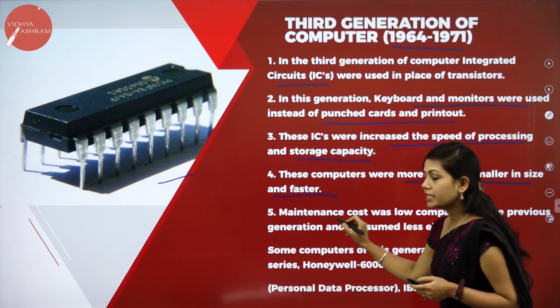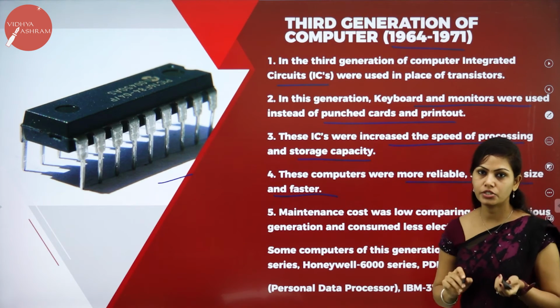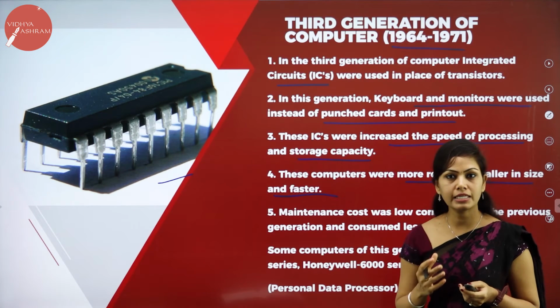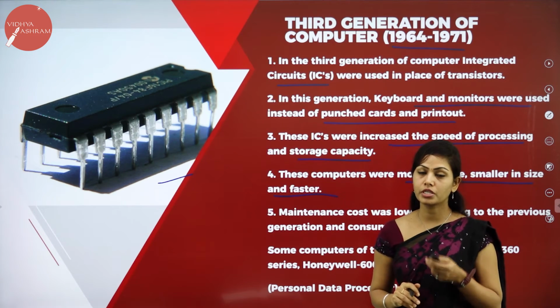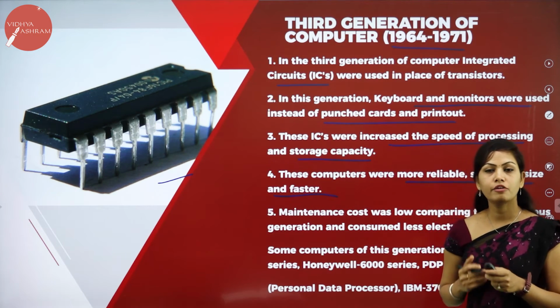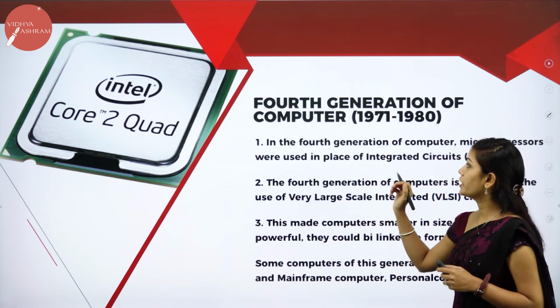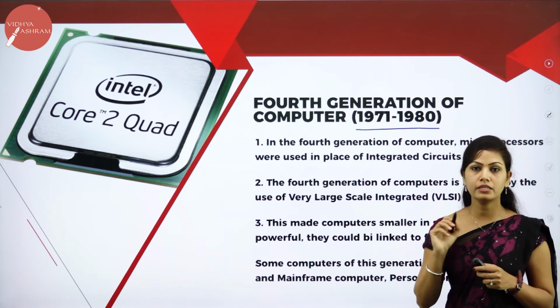And its maintenance cost was very low compared to previous generations. So, maintenance cost was very low, it consumes less power and AC was not required in third generation computers. So, it is very reliable and faster than second generation computers. So, next we have fourth generation computer. It was developed from 1971 to 1980.